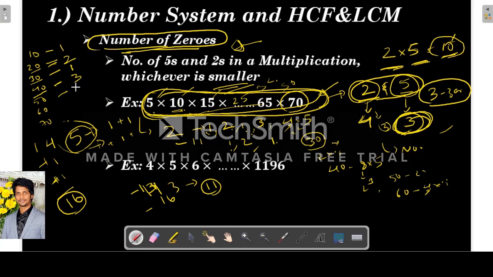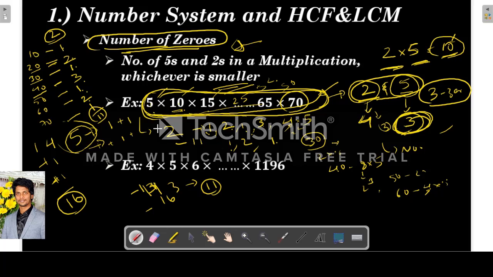50 is again 2 into 25. So there will be 1 2. 60 is 4 into 15, again 2 2's. 70 is 2 into 35, 1 2. So what is the total? 1, 2, 3, 4, 7, 8, 10, 11. So there will be a total of 11 2's in this product.